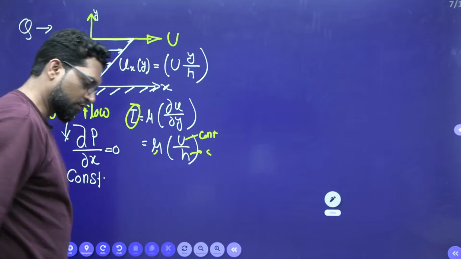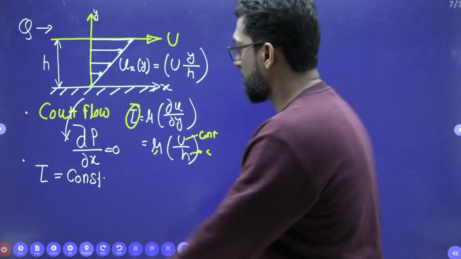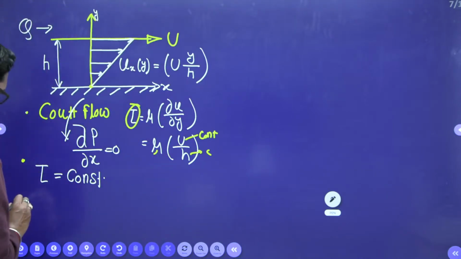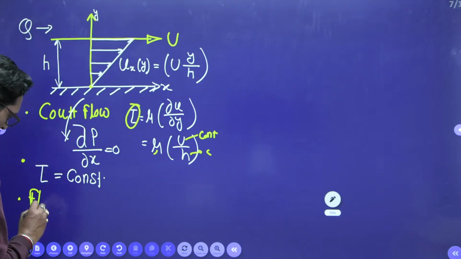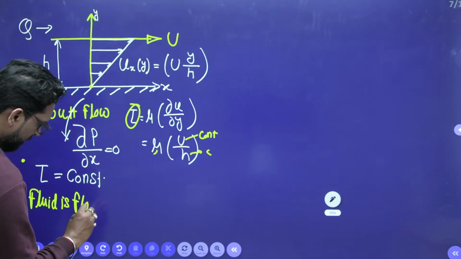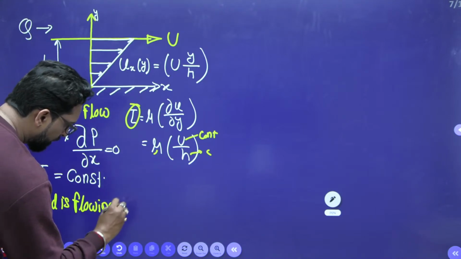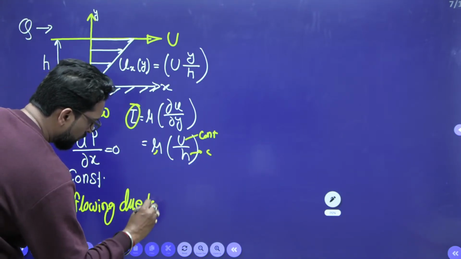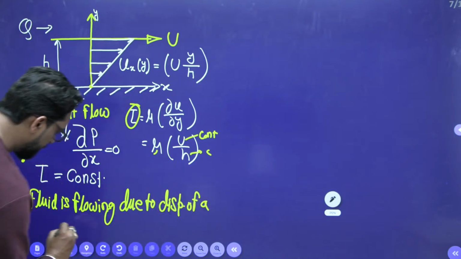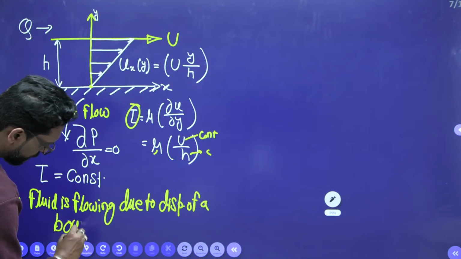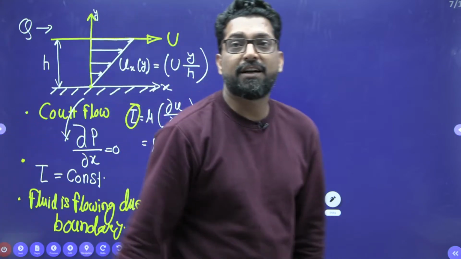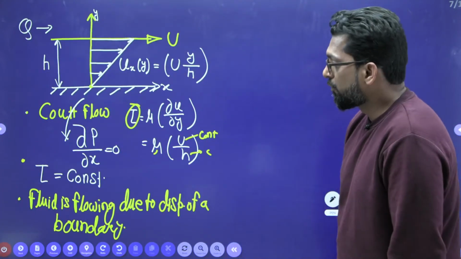So shear stress is constant, a constant shear stress distribution. These two are the properties of Couette flow, where the fluid is flowing due to displacement of a boundary.